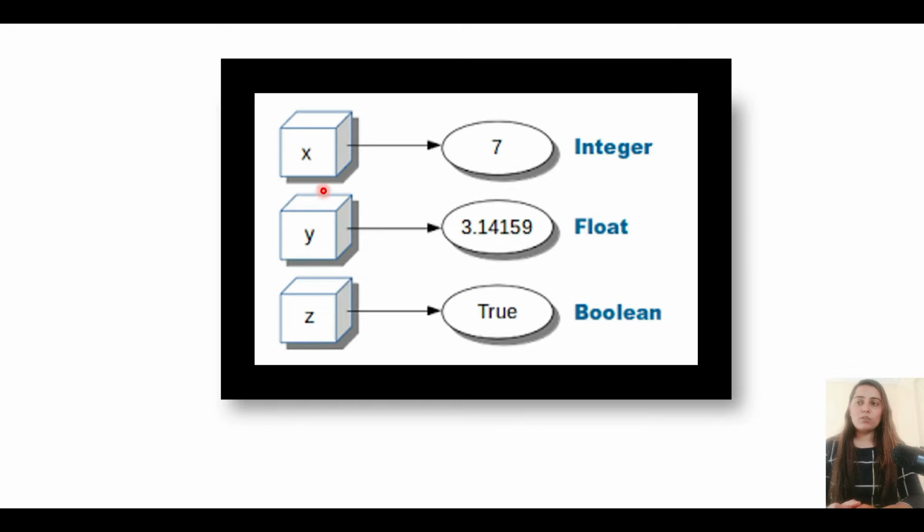Let's see some more examples. x, y, z are all variable names, and in them we are storing 7, 3.14159 and true as the values respectively. So the interpreter knows 7 is an integer value, 3.14159 is a float value, and true is a boolean value. So it assigns these data types to the variables itself.